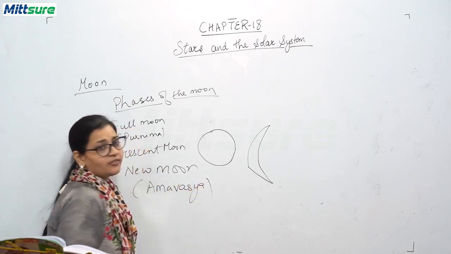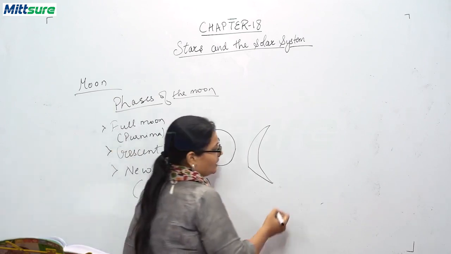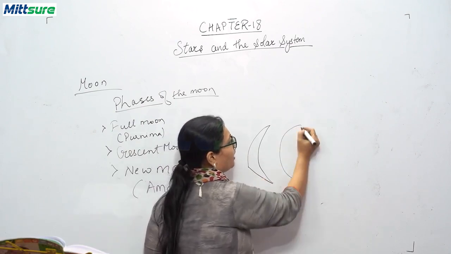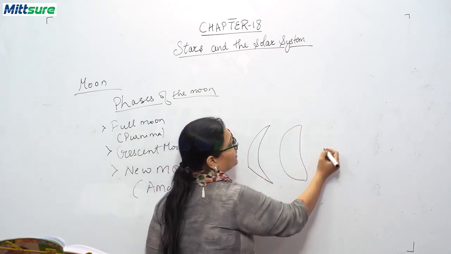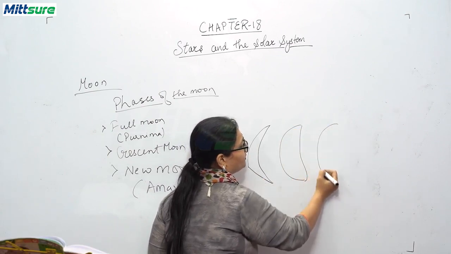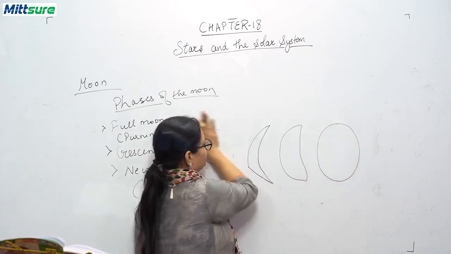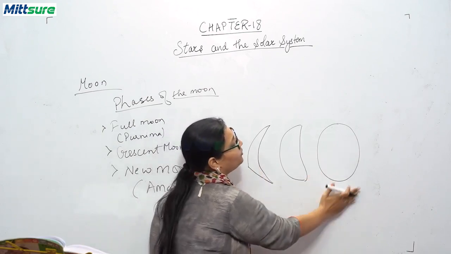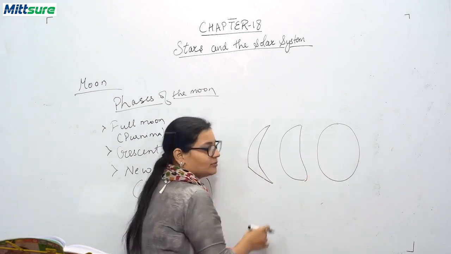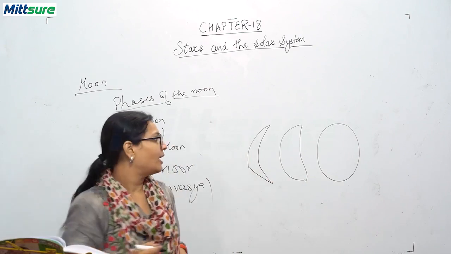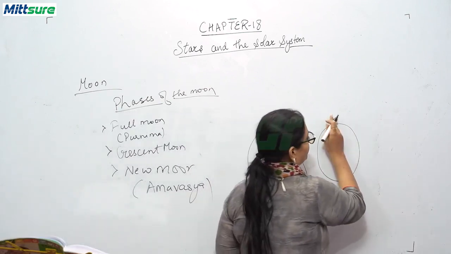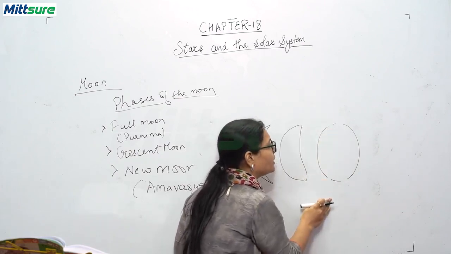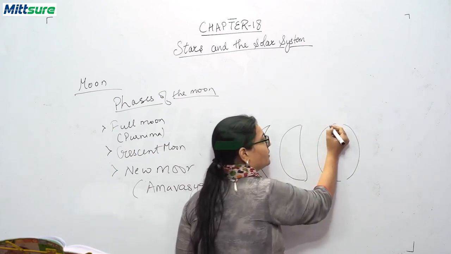Okay, so these are the phases of moon that you have been seeing: when the moon comes, half a moon will be there, then full moon will be there. Here no moon will be there. New moon, crescent moon, half moon, full moon. These are the phases of moon, and after this again crescent moon will be there, then half moon will be there.